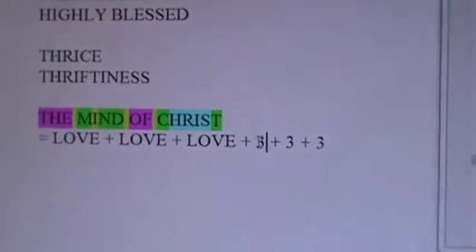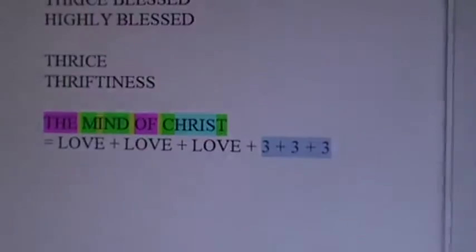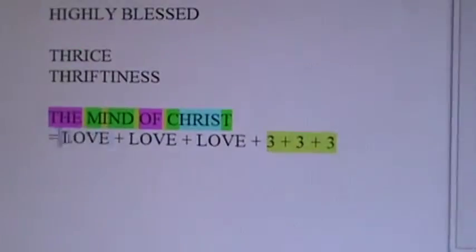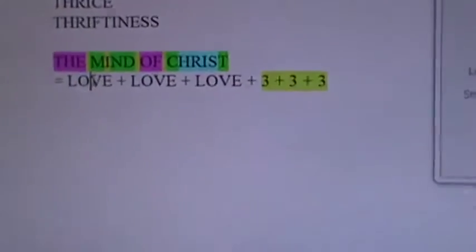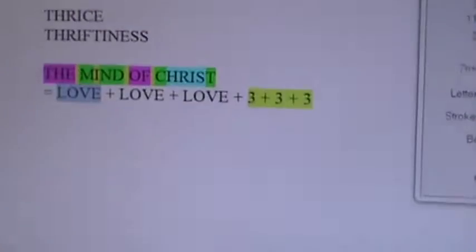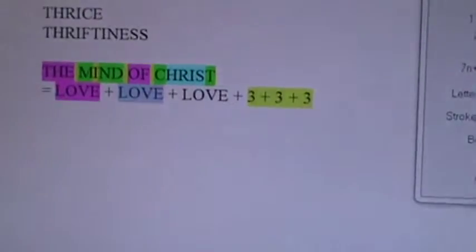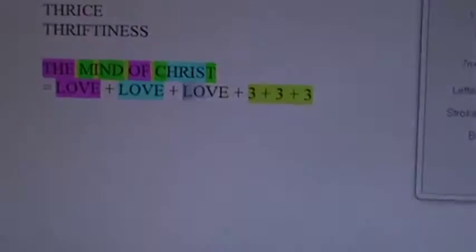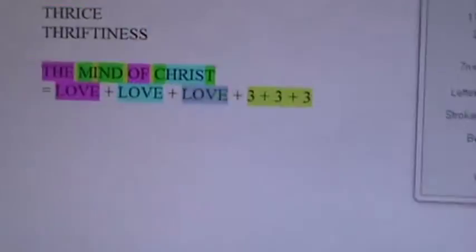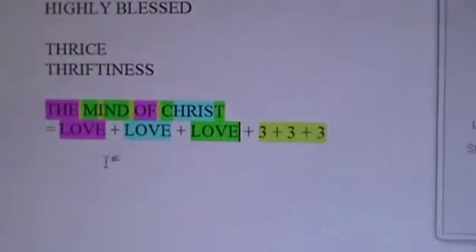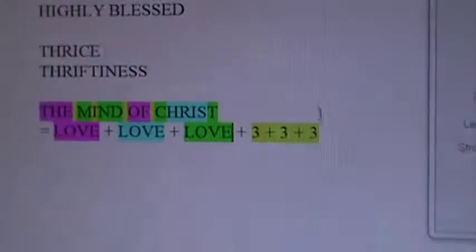Now I'm going to color code these numbers down here. Love equals 54, of course. Composed of LO is 27, perfect cube of 3. And VE is the same thing. 27, perfect cube of 3. Okay, so now we're going to paint these. We're going to grab so that it's all nice and synchronized here. Going to paint them in the 3 colors. Very nice rainbow effect. So there you go. The mind of Christ equals love plus love plus love plus 3 plus 3 plus 3 to the glory of the Trinity.